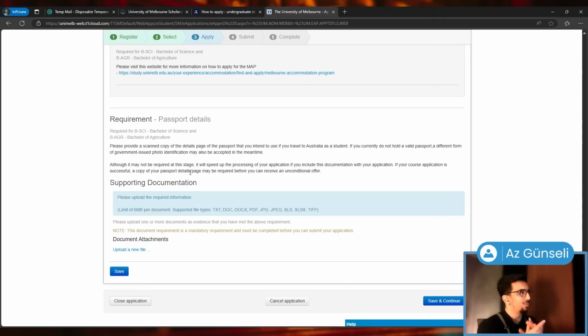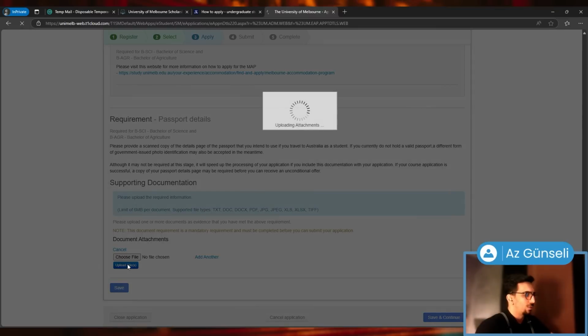Please provide a scanned copy of the details page of the passport that you intend to use if you travel to Australia as a student. If you currently do not hold a valid passport, a different form of government issued photo identification may also be accepted in the meantime. Although it may not be required at this stage, it will speed up the processing of your application if you include this documentation with your application. If your course application is successful, a copy of your passport details page may be required before you can receive an unconditional offer. So basically, we just click on upload new file here and do pretty much the same thing.